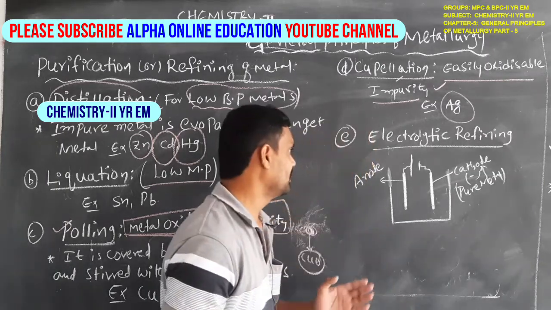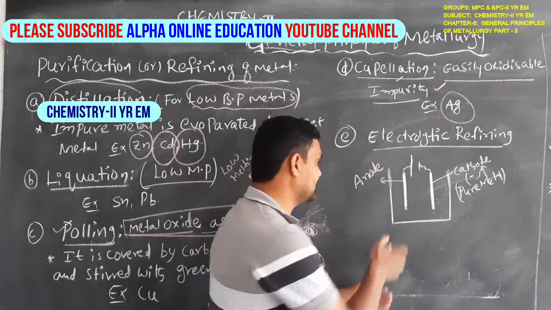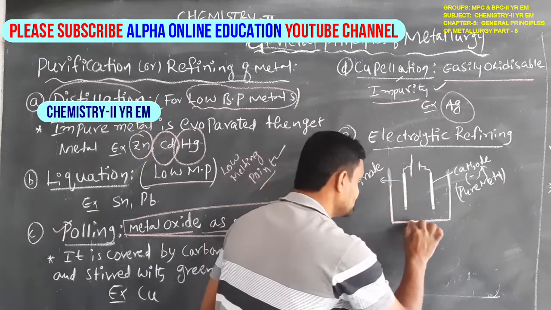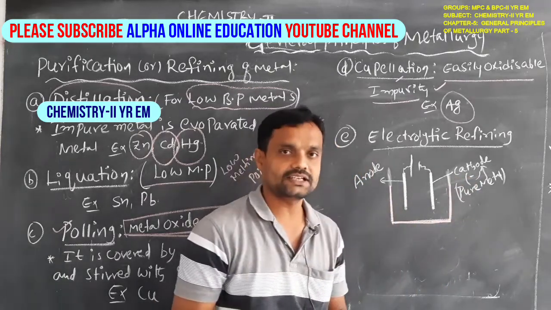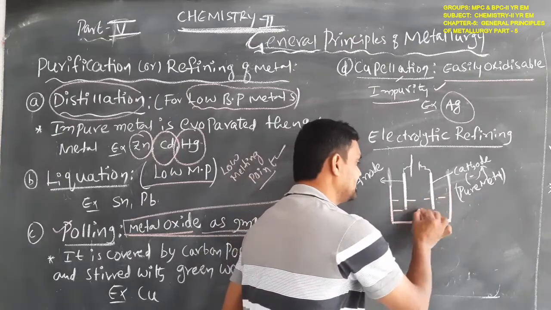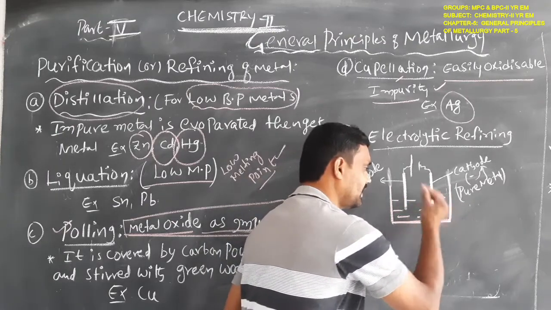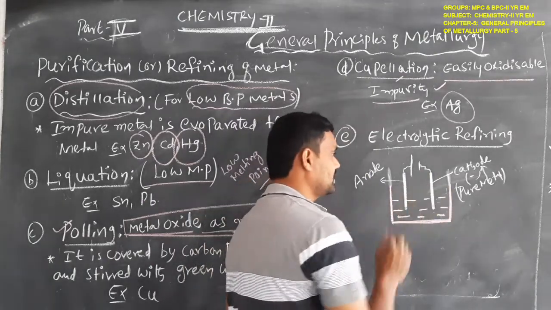For example, in electrolytic refining, this is the electrolytic cell. Okay student, this vessel acts as the electrolytic cell, and in it we use the electrolytic solution, and here we use two electrodes.